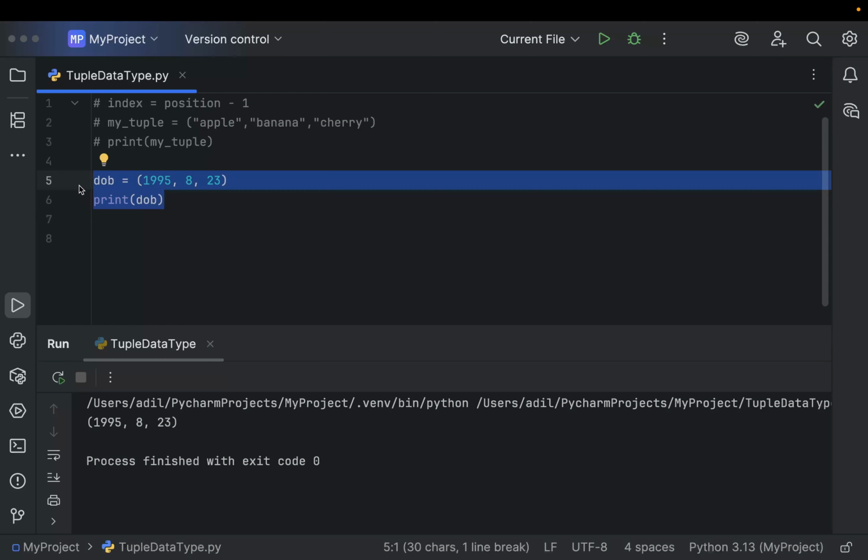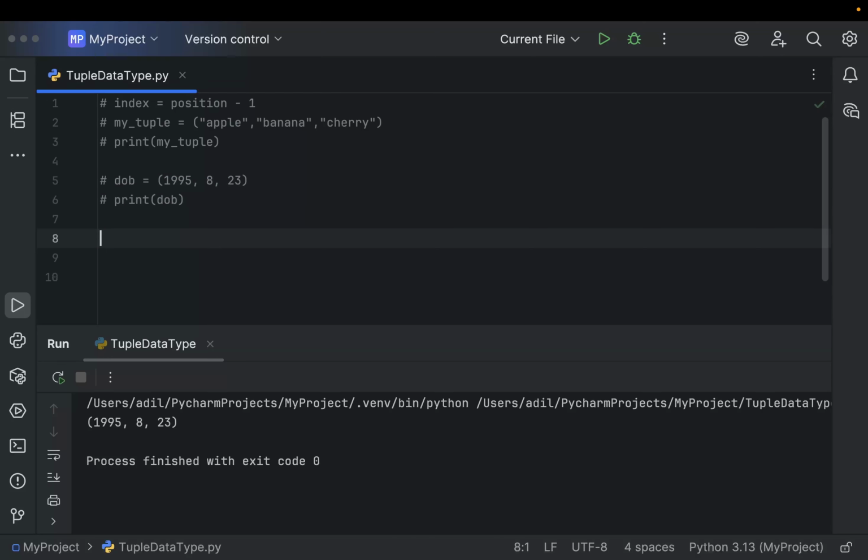Now let me comment that out and let's talk about some common mistakes beginners make. The first one is, for example, when we want to make a tuple with a single element. We can do that with a list as well. With a single element we can create a list, but in the case of a tuple, here we have a gotcha.